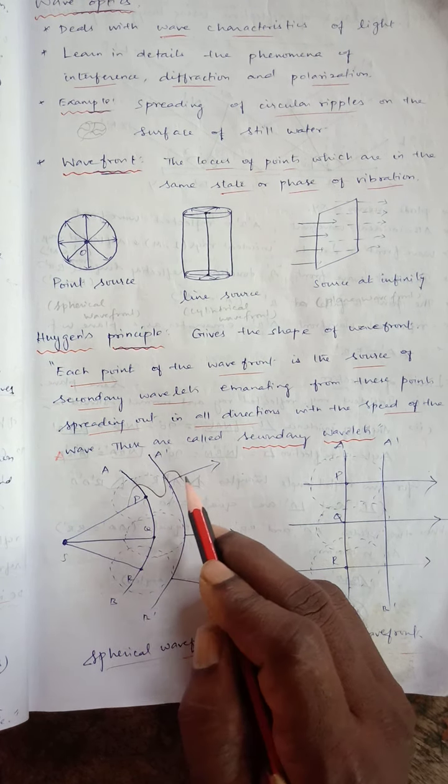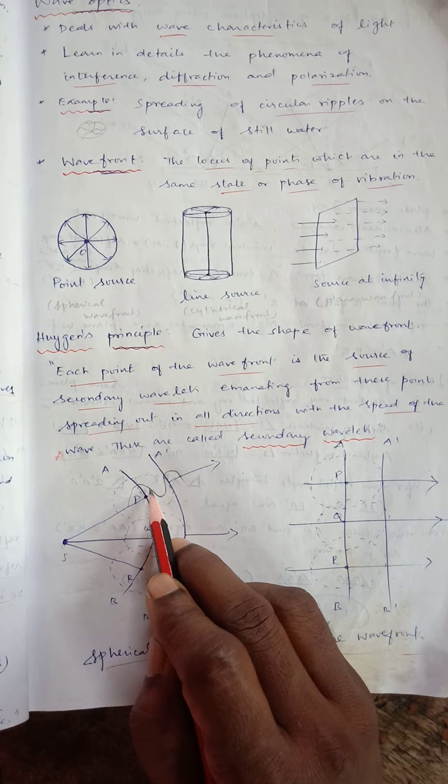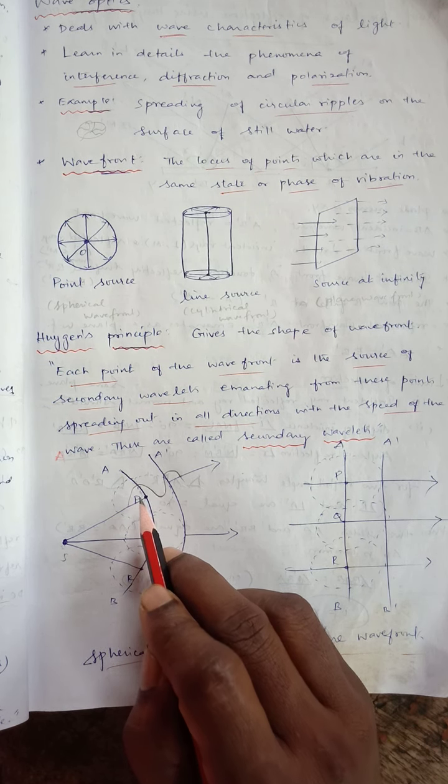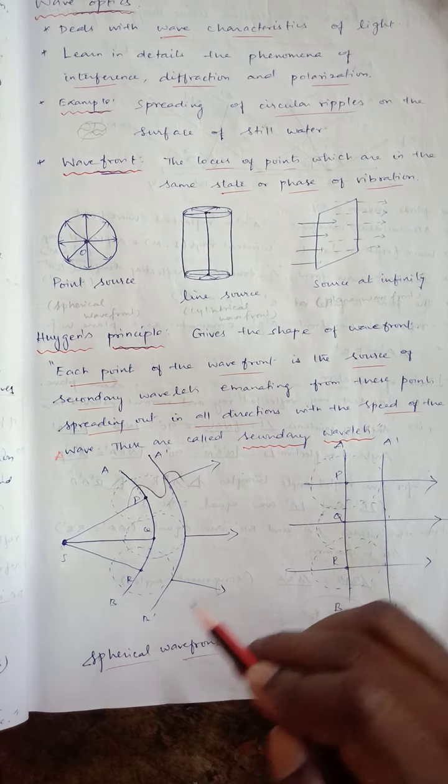So this is the first wave. This is a secondary wave. For a secondary wave, the first wavefront acts as a source. The source produces only the primary wavefront. This primary wavefront produces a secondary wavefront and it goes on. Clear? This is called the spherical wavefront diagram.